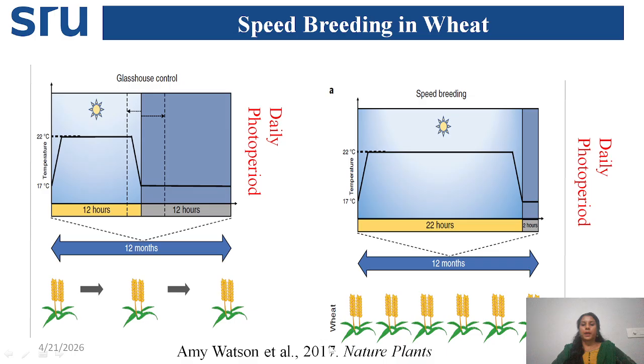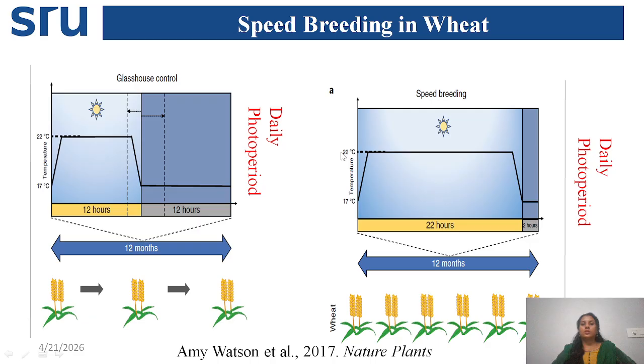Because of that, the plant's light requirement is fulfilled, and the plants suddenly complete the juvenile or vegetative stage and transform to the reproductive stage. So the number of breeding cycles can be improved just by altering day and night.